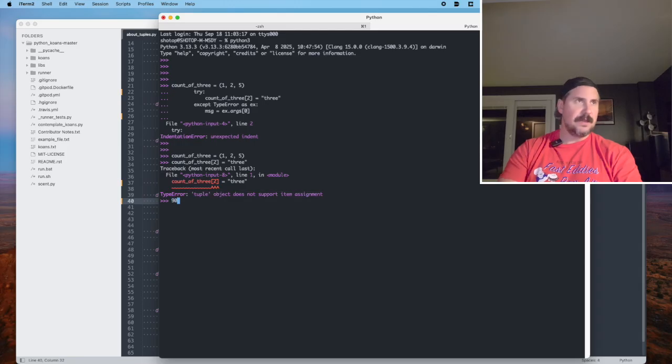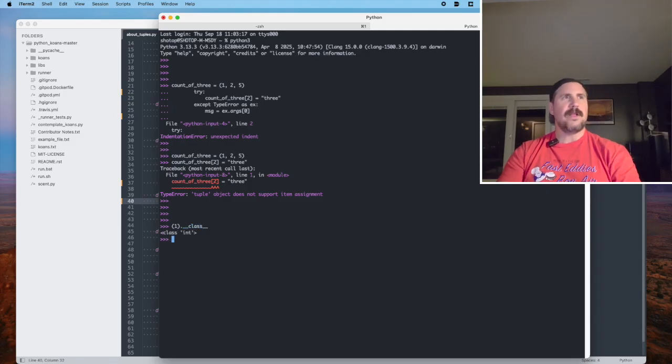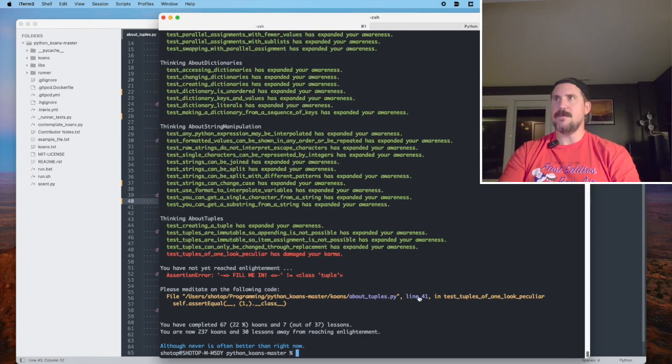So if we take this, let me go down, and we put 1 in there, and then we say dot underscore underscore class underscore underscore. It's of class integer. That is bizarre to me. What if I do a tuple with like the string one inside and I say dot underscore class underscore underscore? That's of class string. Okay, that really doesn't make a ton of sense to me, but let's keep going.